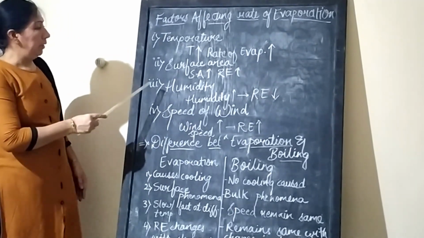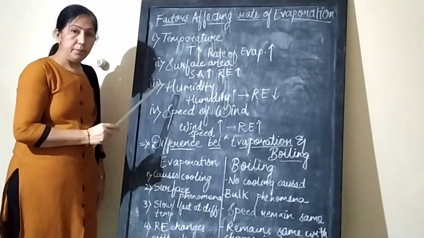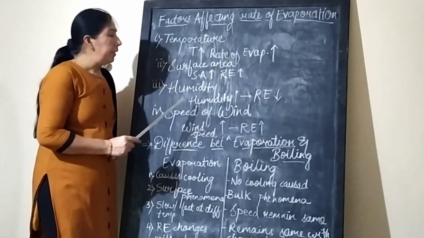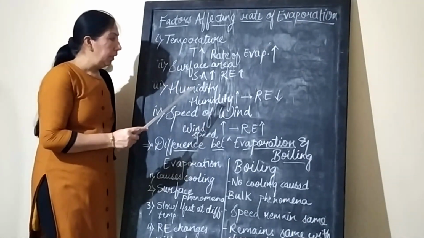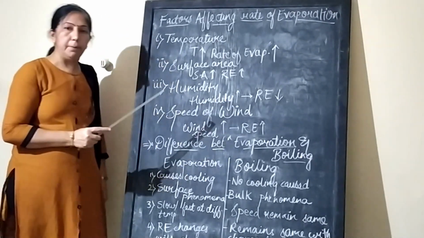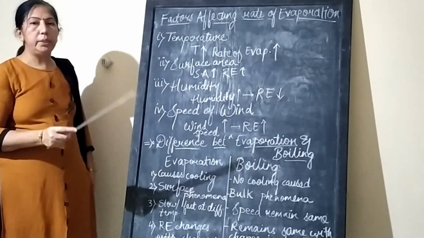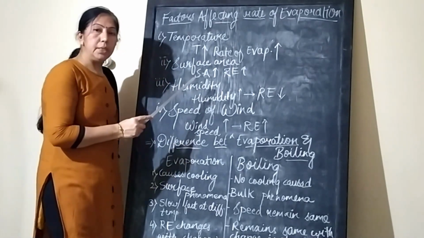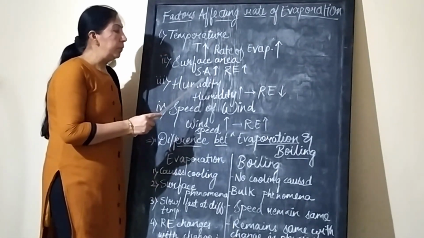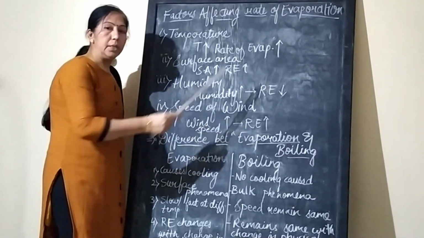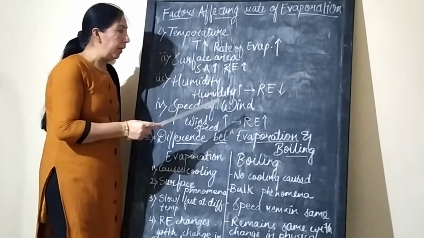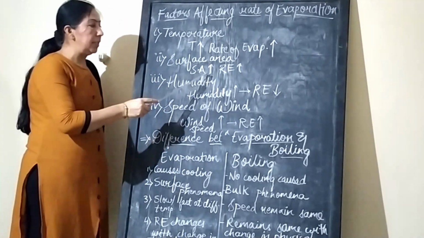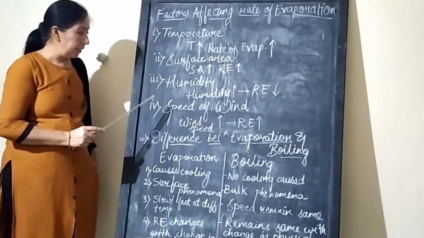Now, second factor, that is the surface area. Increase the surface area, rate of evaporation increases. Taking the example of hot tea, if we take hot tea in a cup and the same quantity of hot tea in a saucer, in case of cup, its surface area is smaller than a saucer. So rate of evaporation becomes faster in case of saucer compared to cup, and we use a saucer for that purpose.